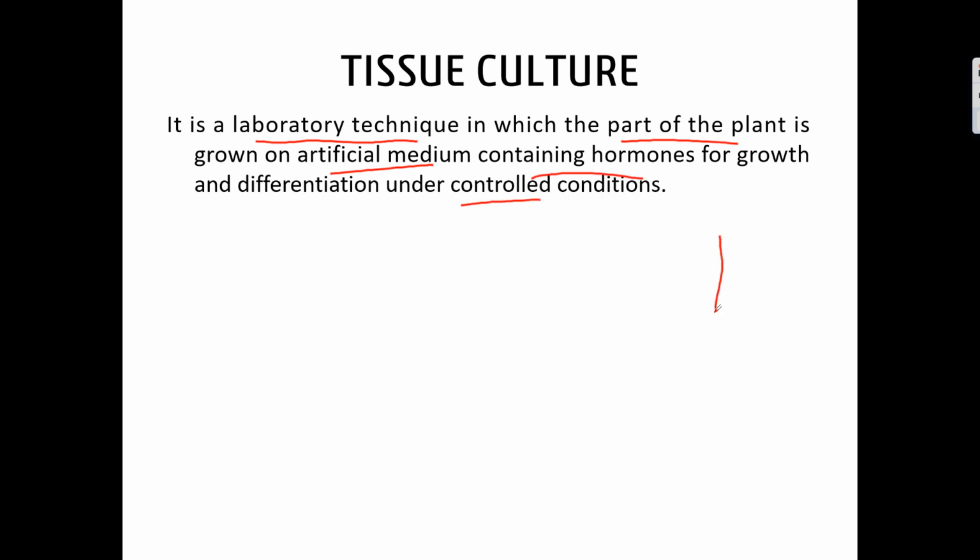It means in a test tube, we have the media containing required nutrients as well as hormones. We put the part of the plant here, and under controlled conditions, this will grow into a whole plant. This process is called tissue culture.